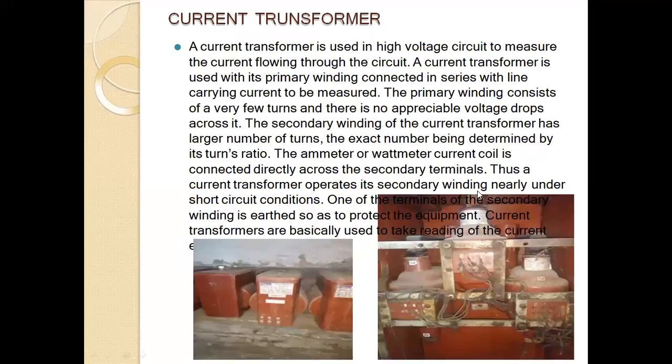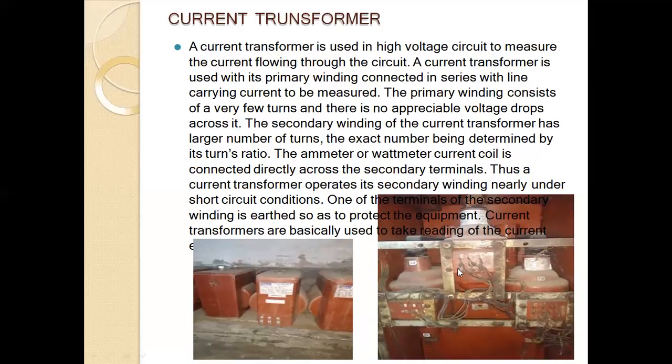The current transformer is used to measure the current flowing through the circuit. The current transformer is used with the primary winding connected in series with the line carrying the current to be measured. The primary winding consists of very few turns, and there is no appreciable voltage drop across it. The secondary winding of the current transformer has a large number of turns. The exact number will be determined by the turns ratio.